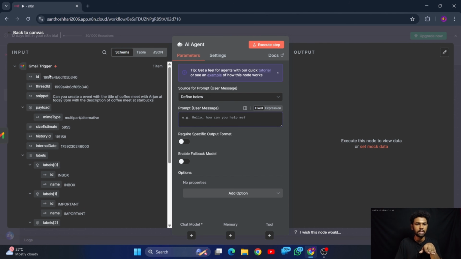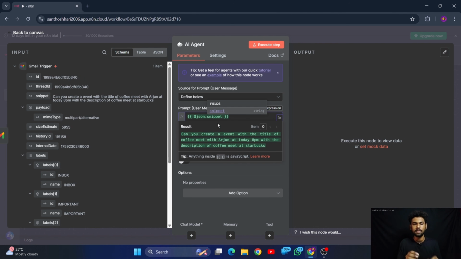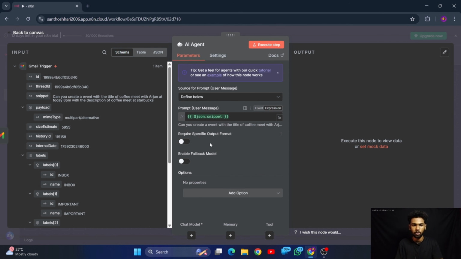This is the actual Gmail that we got two minutes earlier when we triggered that Gmail trigger. Here you can see this snippet is the body of the message that they have sent. So left click and drag this one and paste it here. It is as simple as this. You can directly drag it and paste it here, so that the body snippet of whatever Gmail comes in will directly come into the prompt user message.